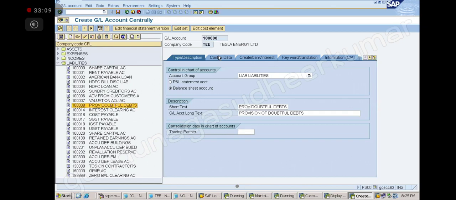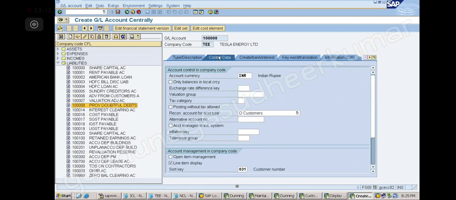Control data. Now you see this is a reconciliation account type for customer. Line item display.